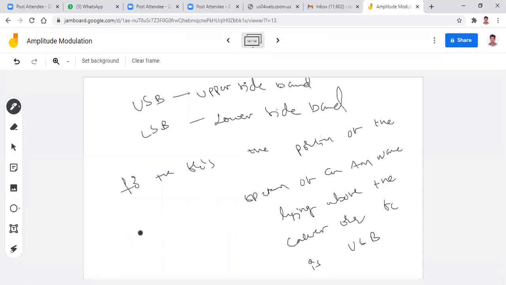Below the carrier frequency is referred to as lower sideband, LSB.